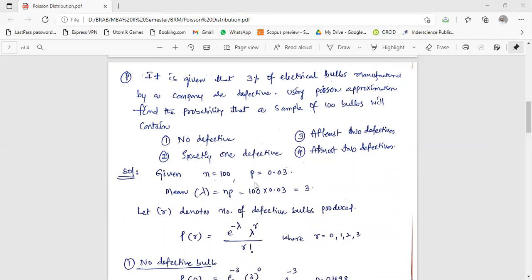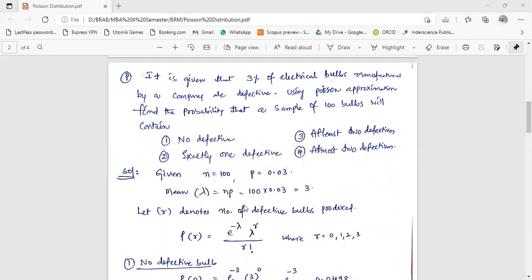You can use the calculator. So you know the n value and the p value here. Now mean is equal to np, that is 100 into 0.03, that is equal to 3.